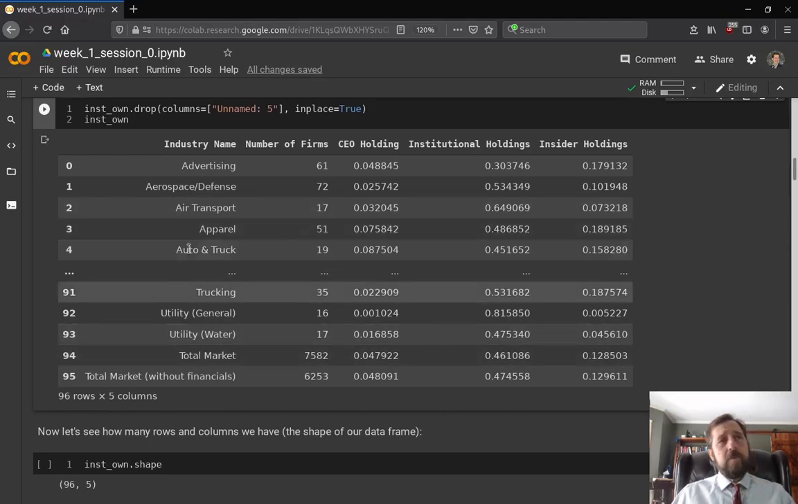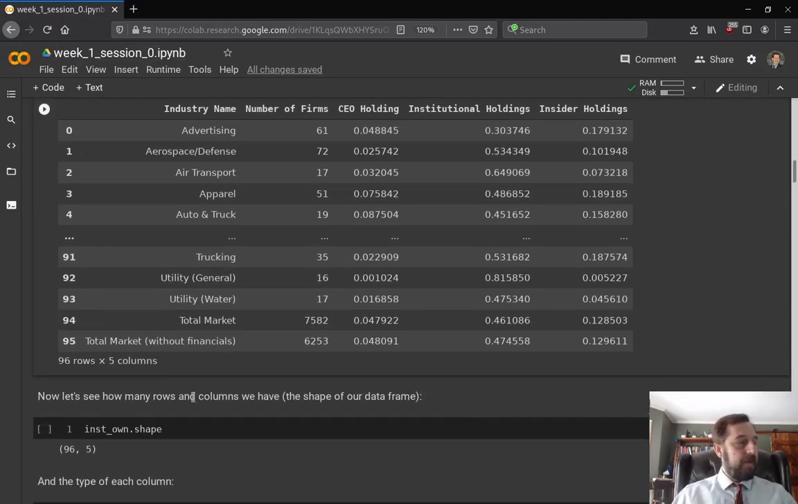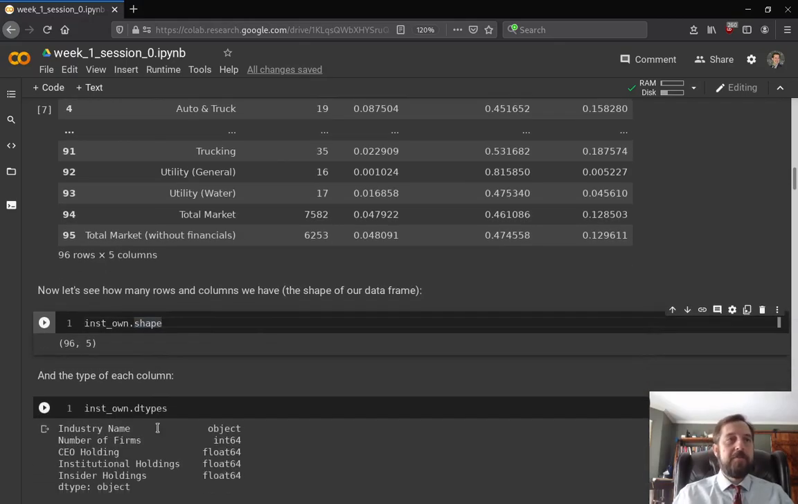So now in Colab we have this, so it nicely shows that this is 96 rows and 5 columns, but the Pandas data frames will have an attribute which will show me that data. So I can print this and it'll show me, so this is the shape attribute of the Pandas data frame. Inst-own is a Pandas data frame, and this is the shape attribute of that data frame. It shows me 96 rows and 5 columns.